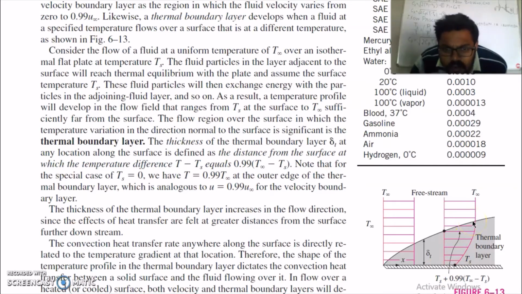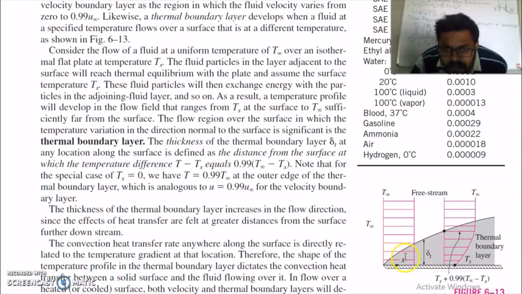So the flow region over the surface in which temperature variation in the direction normal to the surface is significant is called the thermal boundary layer. This region where your temperature variation is significant is called the thermal boundary layer, and above this region the temperature is as the free stream, that is T infinity.